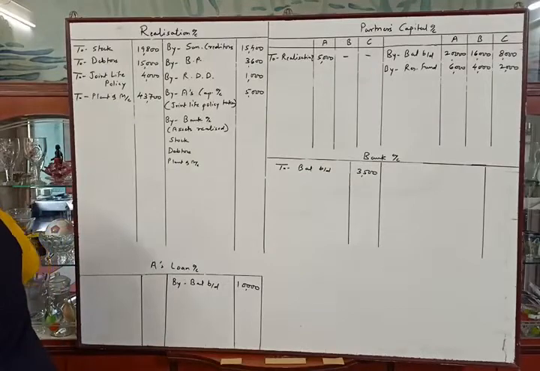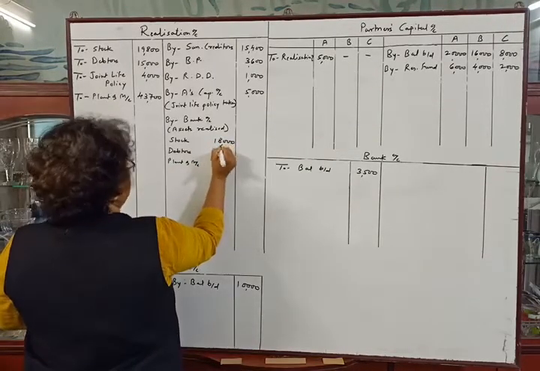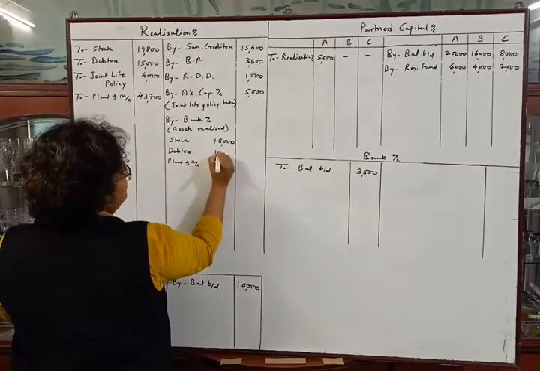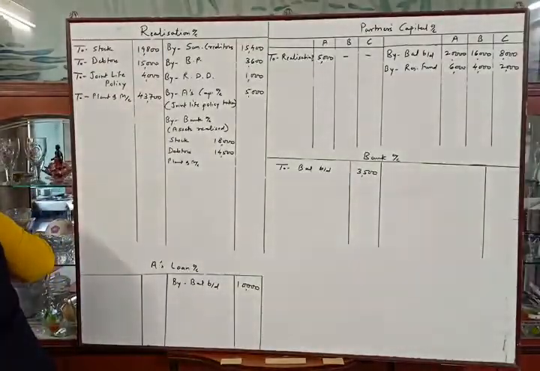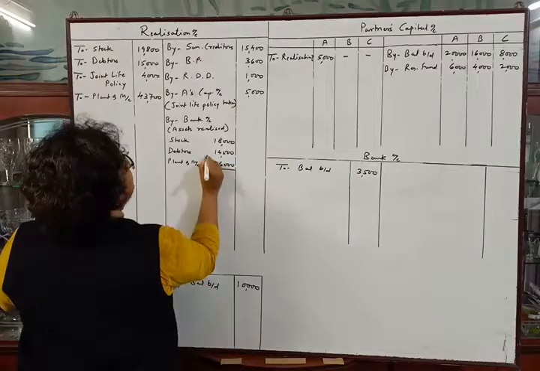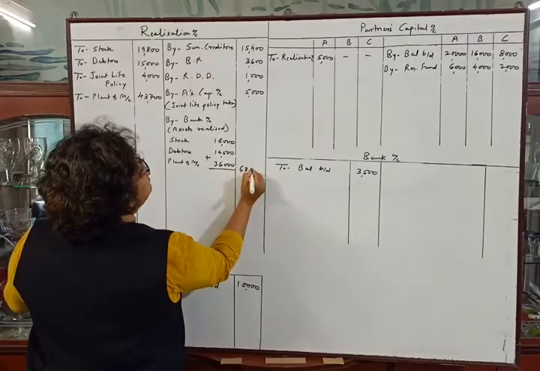Stock 18,000, debtors 14,500 and plant and machinery 36,000. Make the total. It will be 68,500.